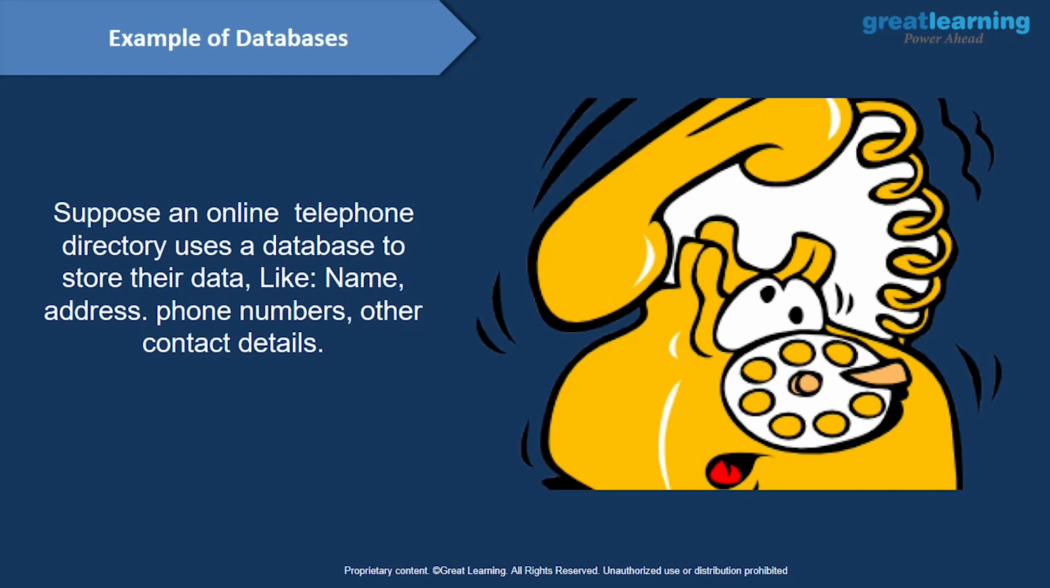So first, suppose you have an online telephone directory, right? If you need to maintain that online telephone directory, how can you do that? That time you need to have a database where you can store your data. The data is like name, address, phone numbers, and other contact details. So this is where the database concept comes into the picture.